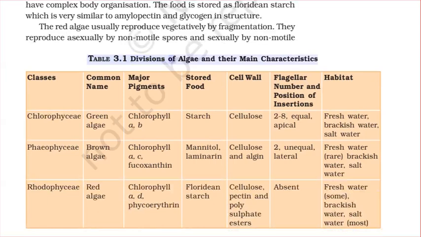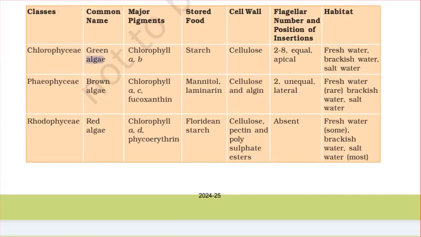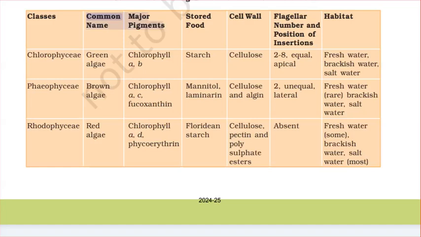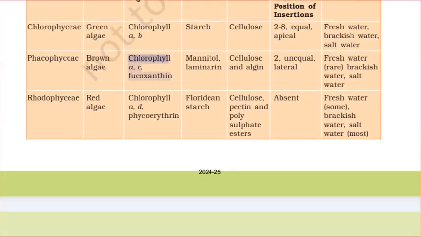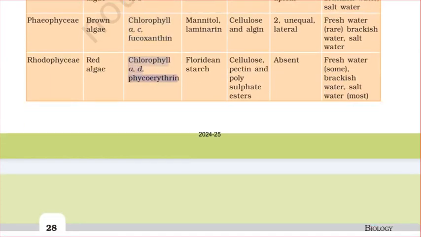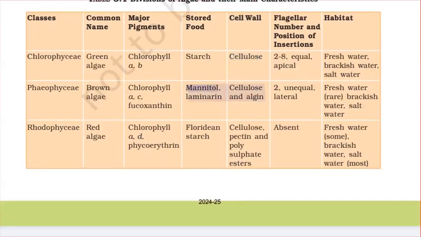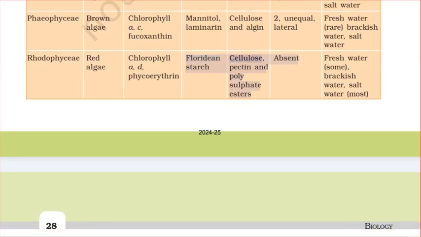Table 3.1 Divisions of algae and their main characteristics. Classes: Chlorophyceae, green algae; Phaeophyceae, brown algae; Rhodophyceae, red algae. Major pigments: chlorophyll a, b; chlorophyll a, c, fucoxanthin; chlorophyll a, d, phycoerythrin. Stored food: starch; mannitol, laminarin; floridean starch. Cell wall: cellulose; cellulose and algin; cellulose, pectin and polysulphate esters.